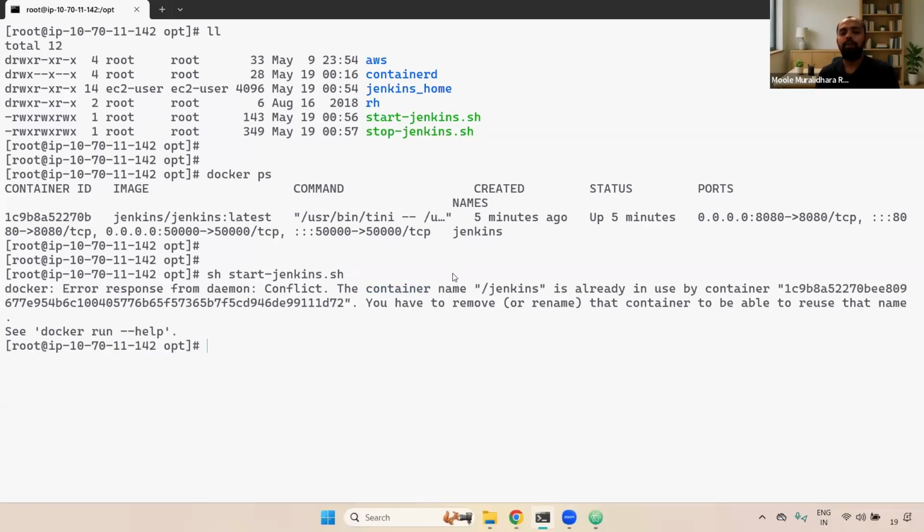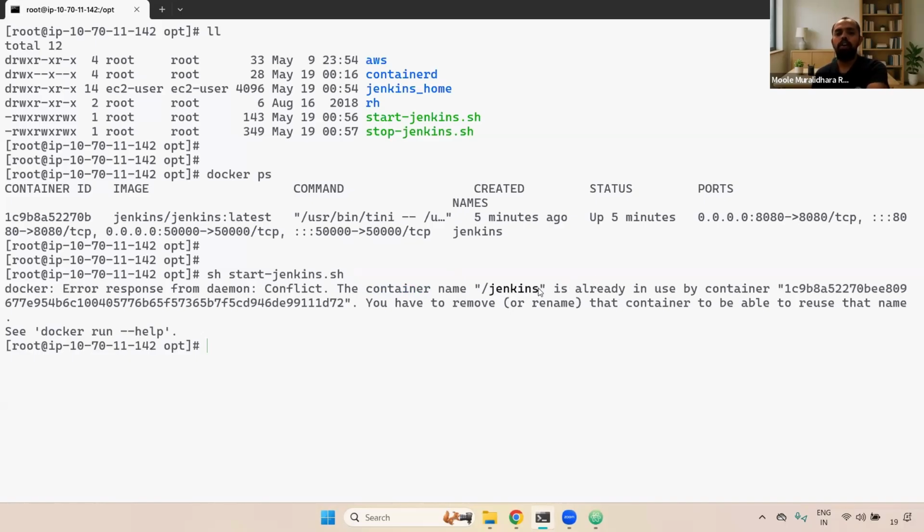If you see here, I'm trying to run this particular start-jenkins.sh. Here it is throwing an error: the container name Jenkins is already in use by a container. Okay, the particular container name Jenkins is already there. That's why it is throwing the error.